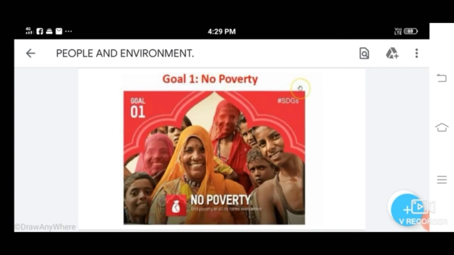The first goal, no poverty. The aim for this goal is to eliminate extreme poverty by 2030. This involves increasing basic resources and services and supporting communities affected by conflict and climate related disaster. Okay, so what is the first goal of sustainable development? That is no poverty. Okay, eliminate extreme poverty.